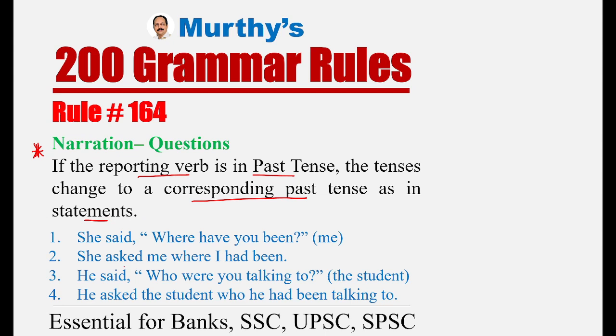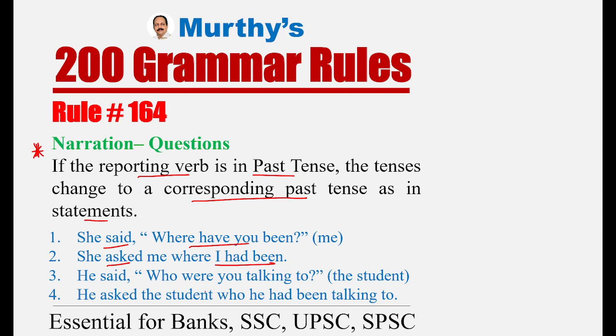Look at the examples. She said, "Where have you been?" Here, "where have you been?" is present perfect. According to the table, present perfect changes to past perfect because the reporting verb is in past. Here, said changes to asked. She asked me where I had been. I had been is past perfect.